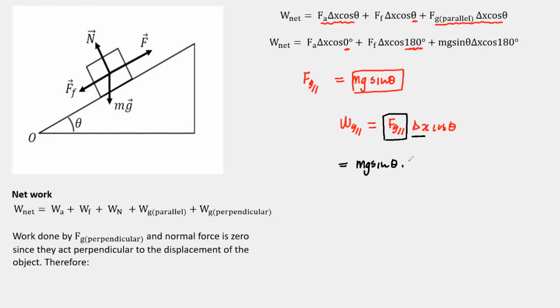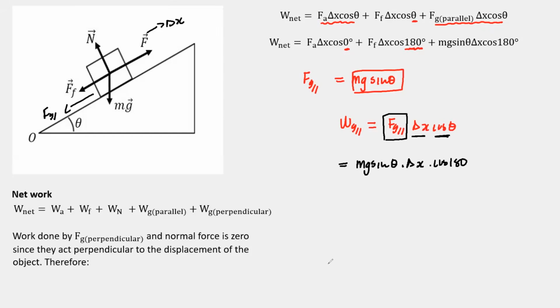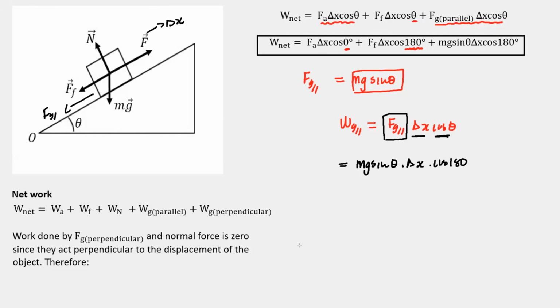Then we continue times delta x. Then we continue times cos 180. Why? Because the FG parallel will always act downwards. In this case, it will be opposing the displacement. So the angle between them is 180. That's how I ended up coming to this particular formula that you're looking at right there. That's how I ended up in this scenario.